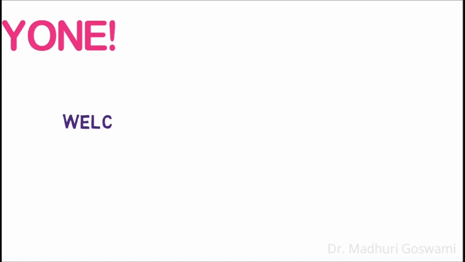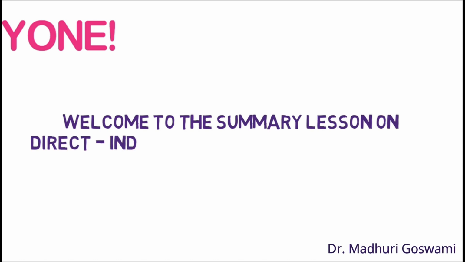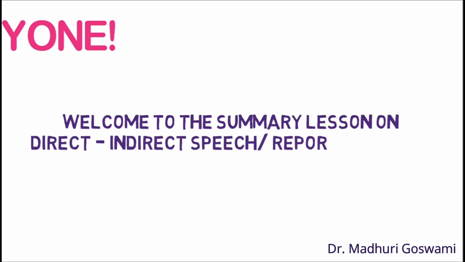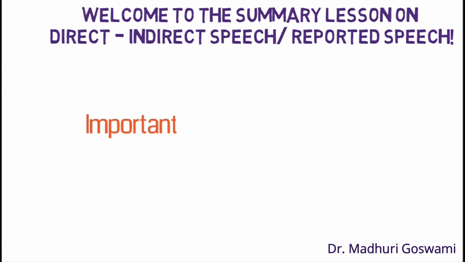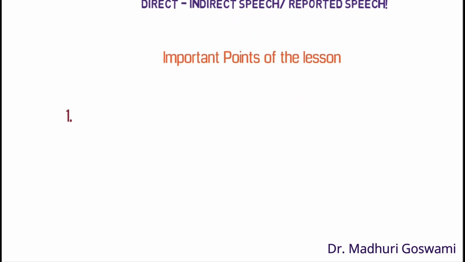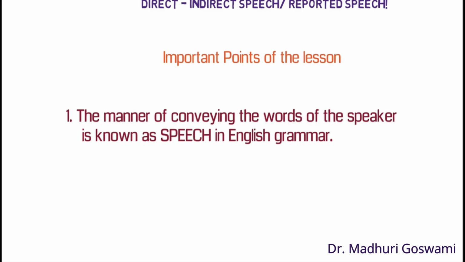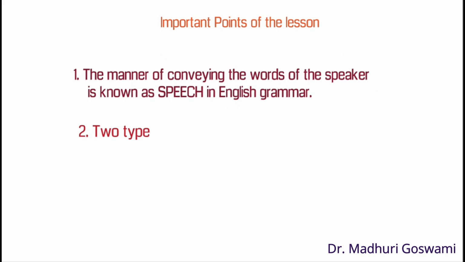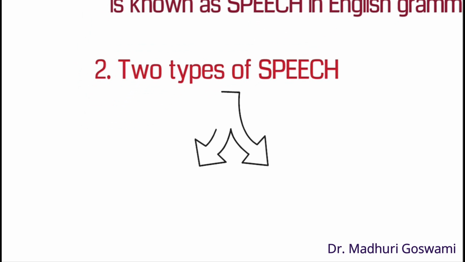Dear students, after studying the direct and indirect speech in detail, let's have a summary lesson that's going to give you a quick revision with the important points of the lesson. The first point is the manner of conveying the words of the speaker is known as speech in English grammar. The second point, there are two kinds of speech, direct speech and indirect speech.